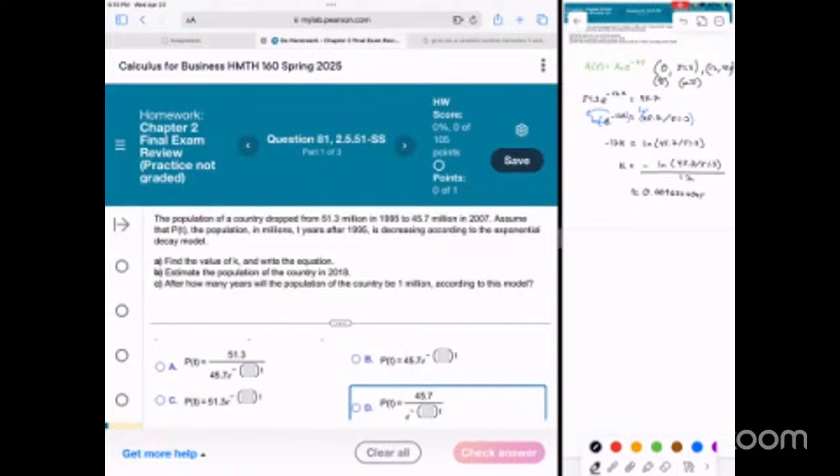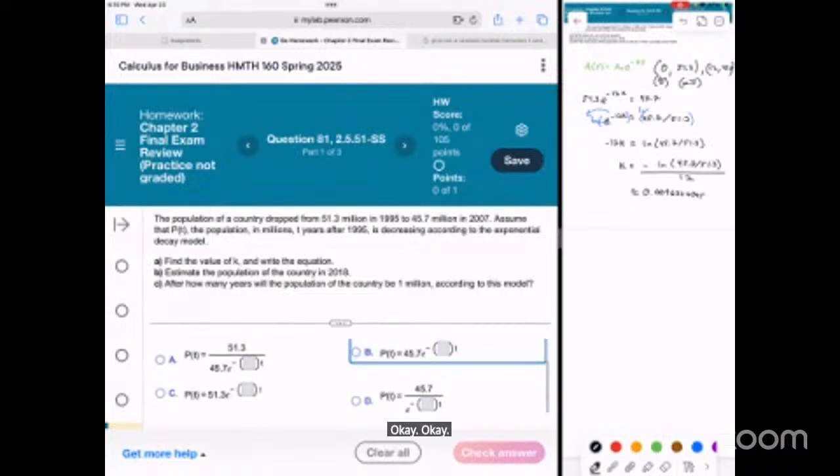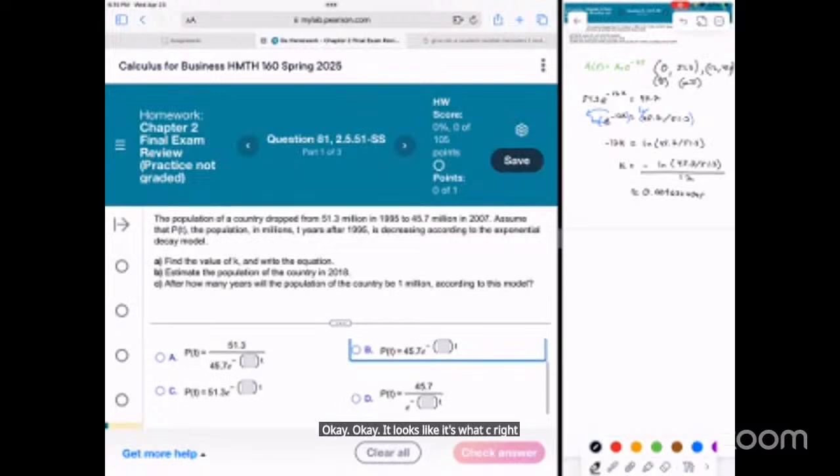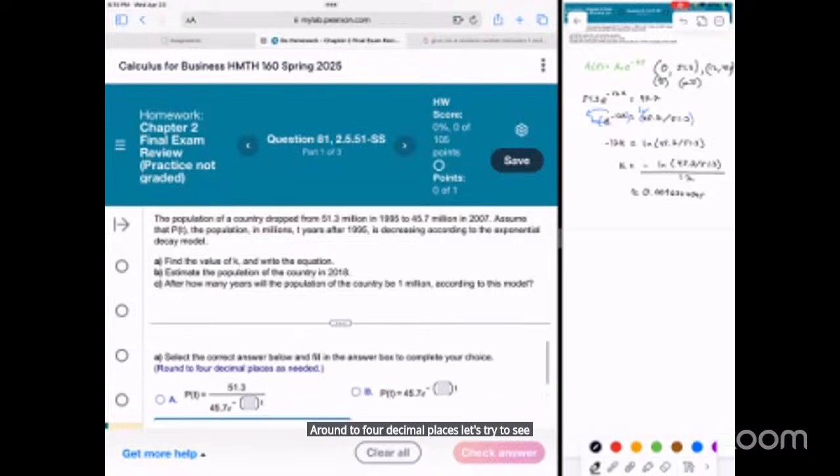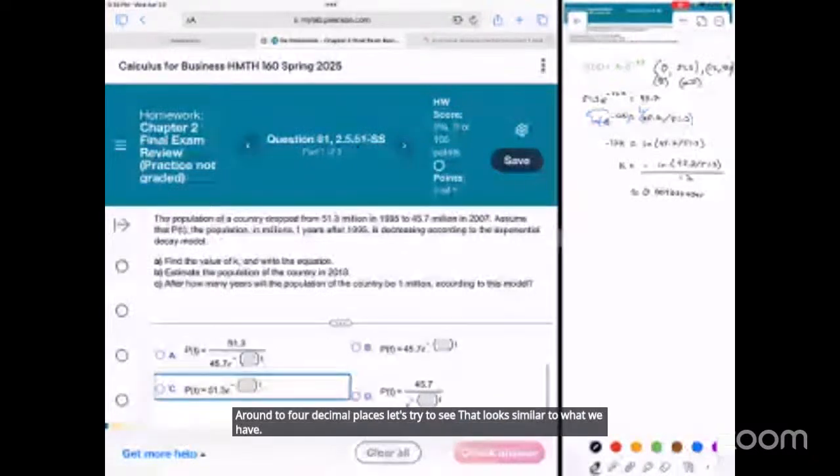It looks like it's what, C? So find the value of k. Does it say round to 4 decimal places? Let's try C. That looks similar to what we have. We can get it to work.